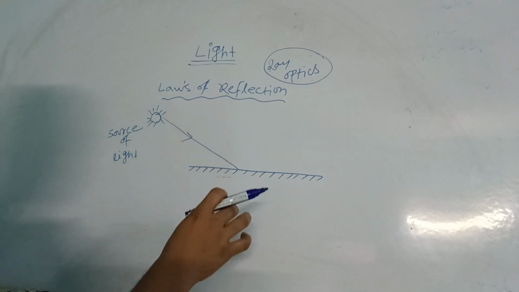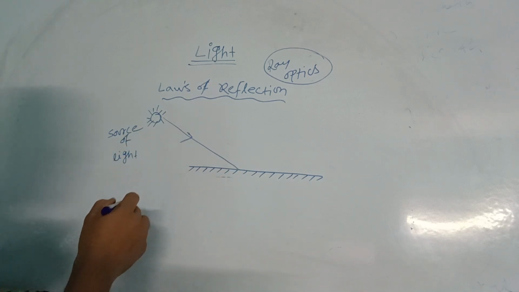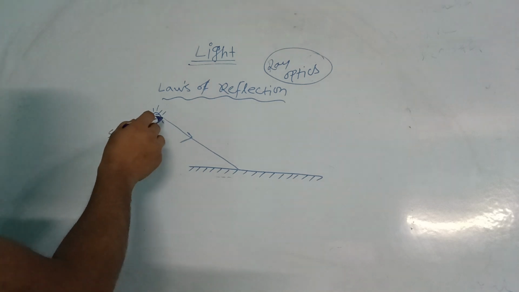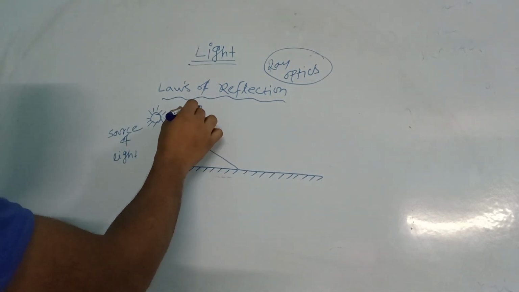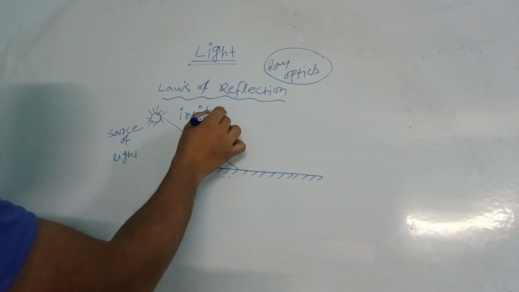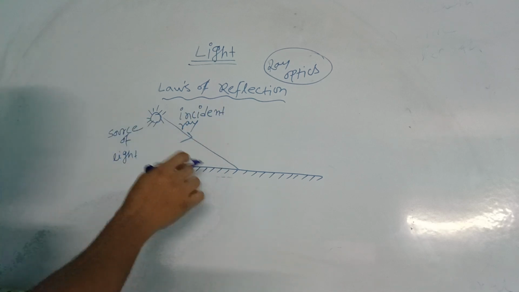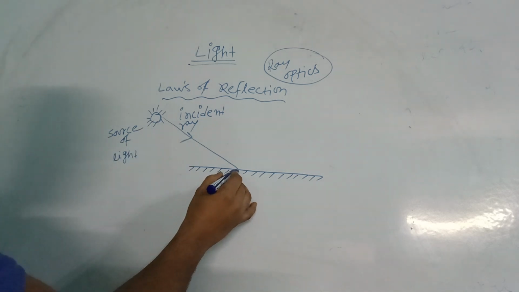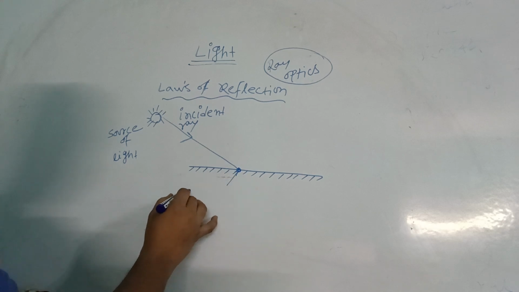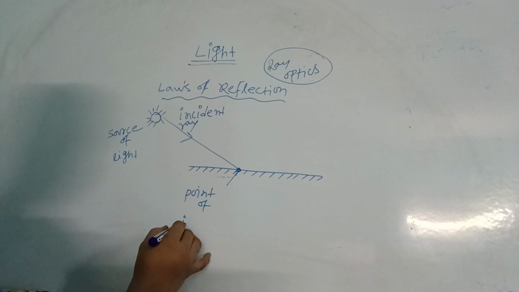So just try to understand the mechanism. The ray which is coming is called the incident ray, and where it strikes, we call that the point of incidence.